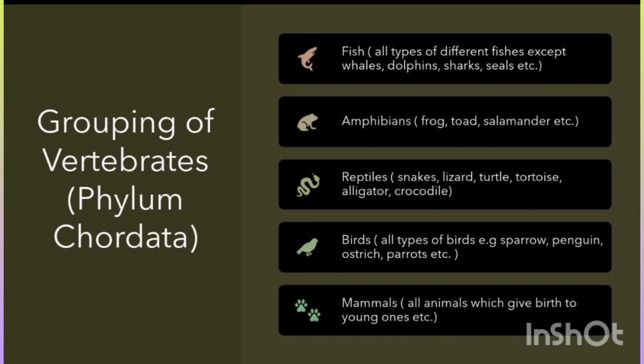Then come towards mammals. Mammals are also considered vertebrates. Why? Because they have a backbone in them, and all the types of animals which can give birth to their young ones are considered to be mammals. One more thing, all the vertebrates have the same type of skeleton, which is called endoskeleton, like their bones will be present inside their bodies, so they are considered to be vertebrates.